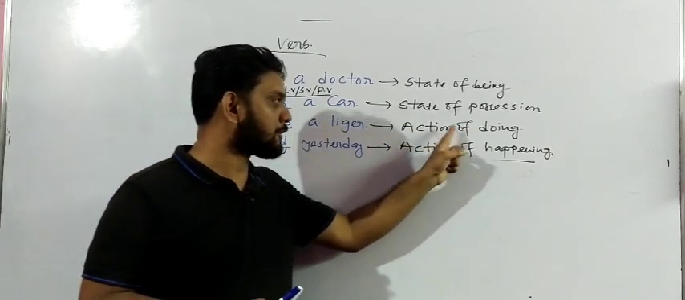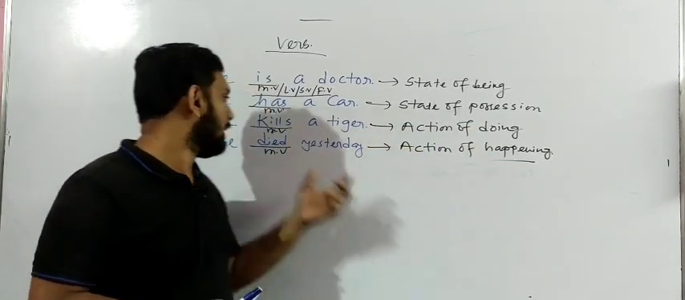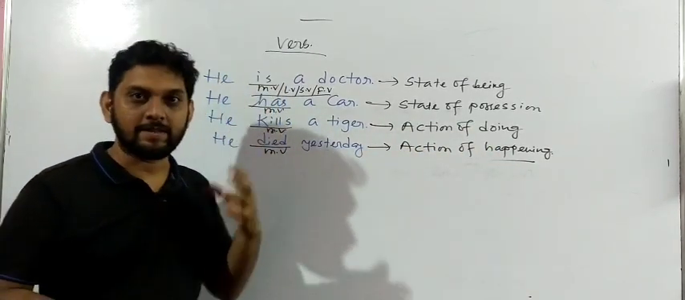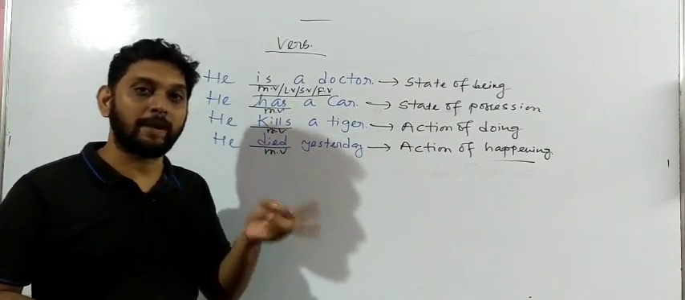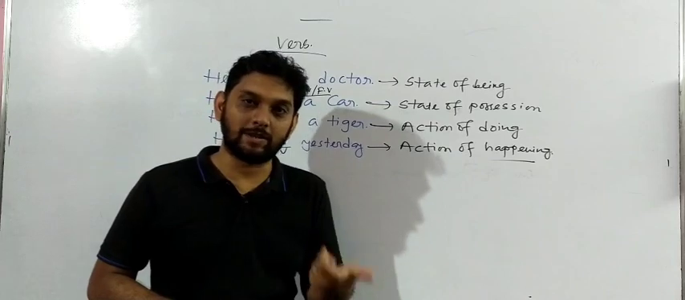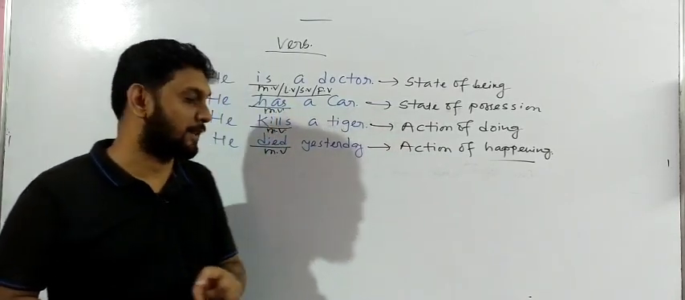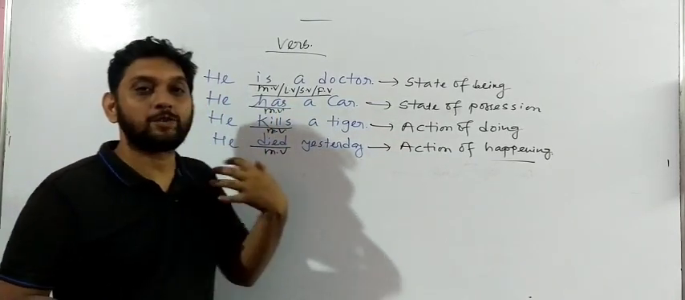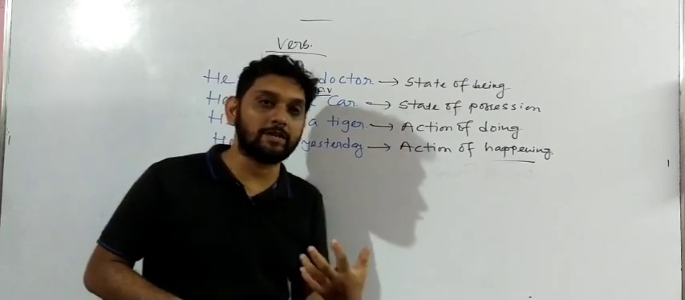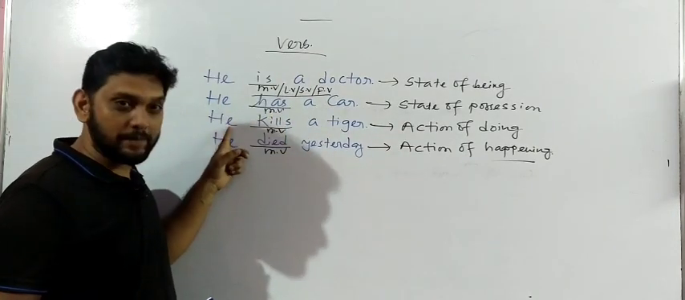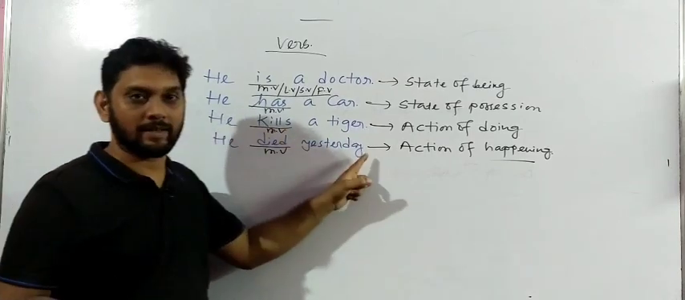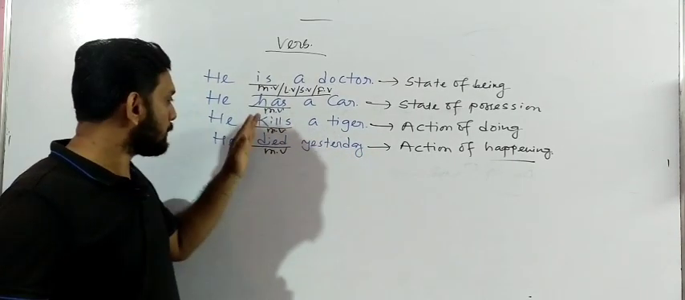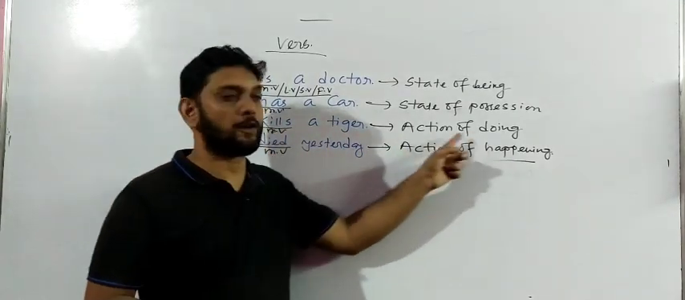Here it is the action of doing. Action of doing means what? Here the subject takes action. The subject does the action. And action might be of two types. One is doing nature, another one is happening nature. This is known as doing nature. Why is it known as doing nature? Because the subject himself takes an action. What does the subject do? The subject kills a tiger. Yes or no? So because of this reason we can call it action of doing.